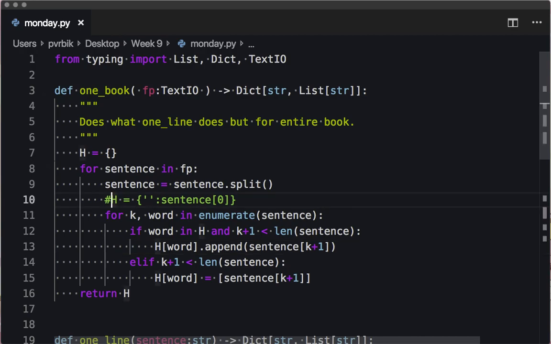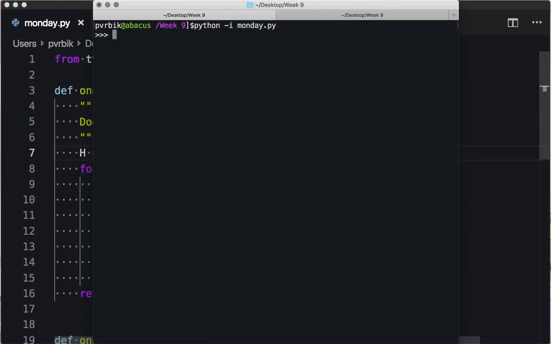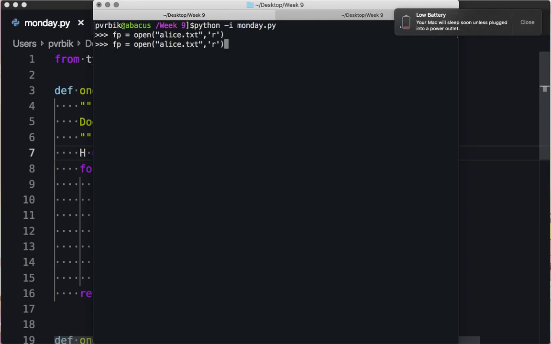So this I want to do. I know how I can do this. Okay, so H at empty gets appended this. And then I'm just going to put in as an initial thing in my dictionary empty. Right? I know for sure that's going to fill, unless the book is empty. So this should fix everything. Okay, so let me get out of here. Go back in. Get this.